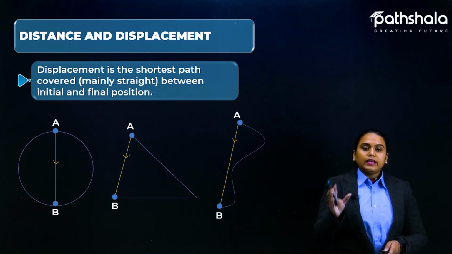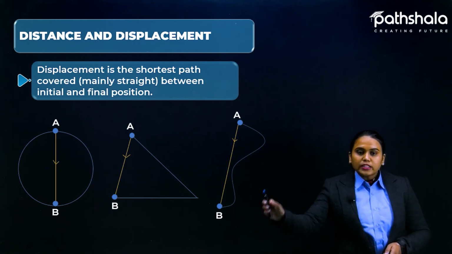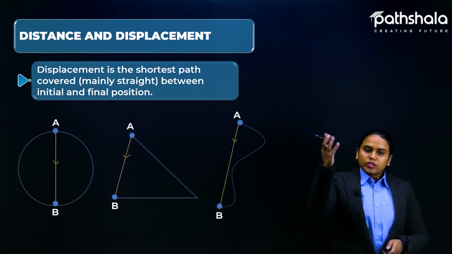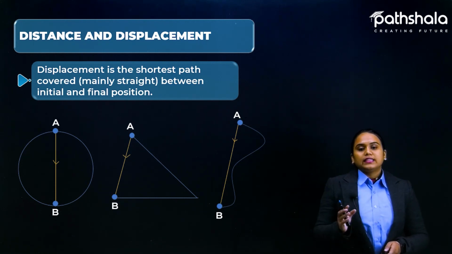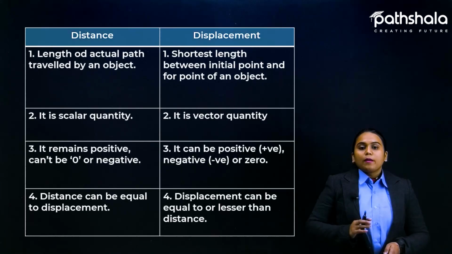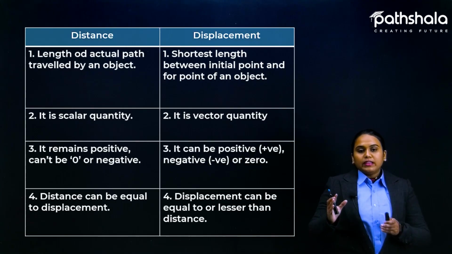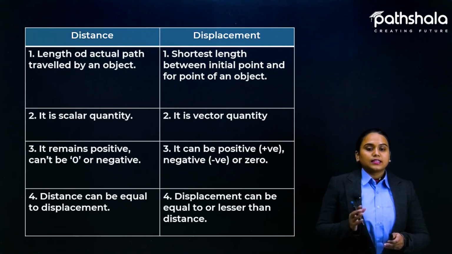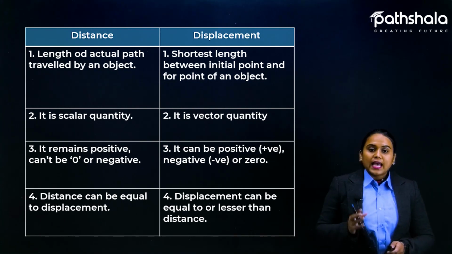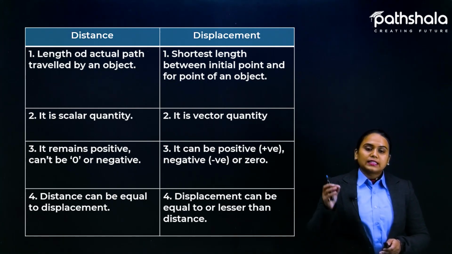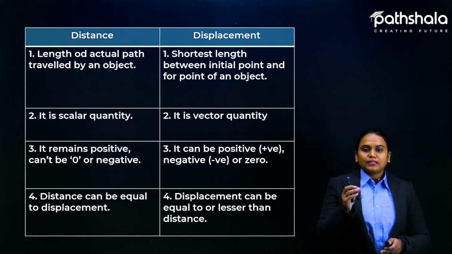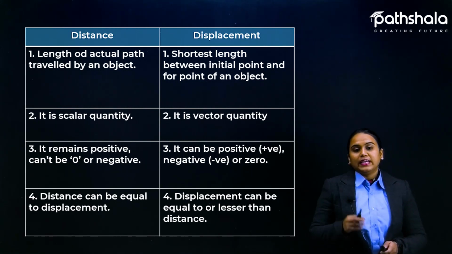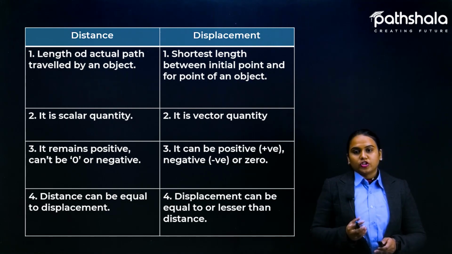So, believe me, the shortest path from one position to another position is displacement, and covering the whole original path is known as distance. So there is a difference between distance and displacement. Let us discuss that also. First, the length of the actual path is considered as distance, and displacement is the shortest length between the initial and the final position.